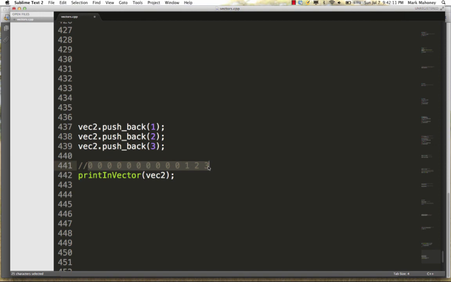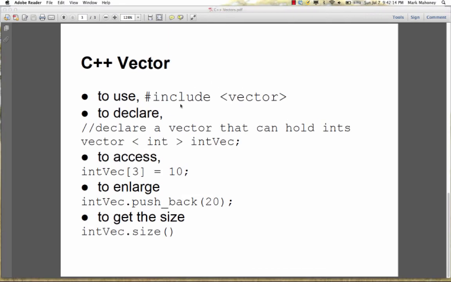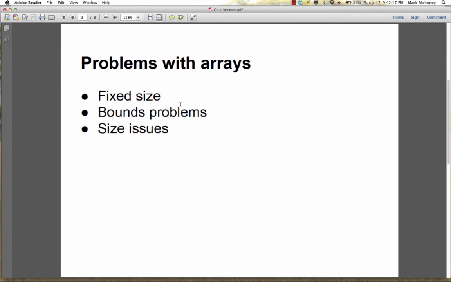Okay, so based on the examples, it should be clear that vectors solve all three problems. The fixed size problem: the vector can grow as the program is running. It can also shrink. There's a pop back method that removes the last item from the vector. Occasionally that'll come in handy. The bounds problem: the program crashes if you go outside the bounds of the vector. And believe it or not, that's better than nothing happening or having this kind of silent failure. And lastly, the size issue: the vector knows exactly how many elements are in it. You just ask the vector its size, and it will tell you how many elements are currently being stored.